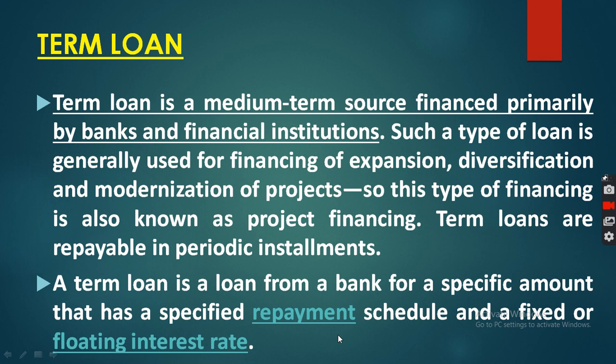The company has to pay interest and installments regularly to the bank.